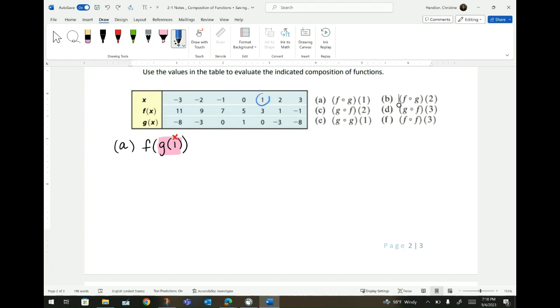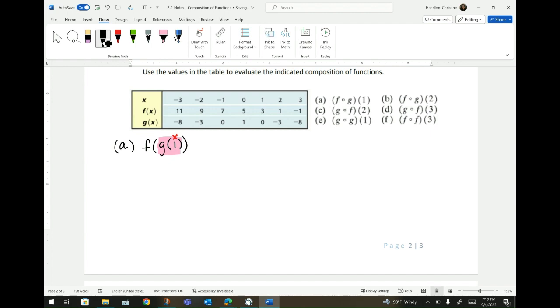Now, from here, it says go to your g function. That means I need to go from here to my g function, which is 0. I know to go to the g function because the g function is labeled right here. So when I went here, I looked at the g function, and I got a 0. g of 1 is 0.